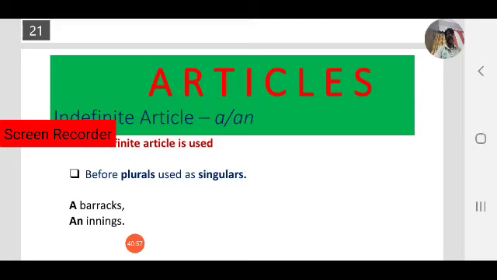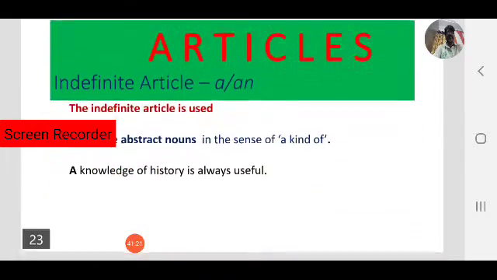Innings is actually a plural, but first innings, second innings is treated as singular. So we use indefinite article a or an based on the sound. Barracks has a consonant sound, so we use a. Innings has a vowel sound, we use an.